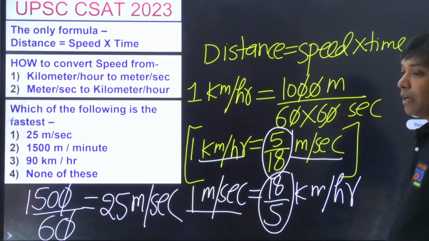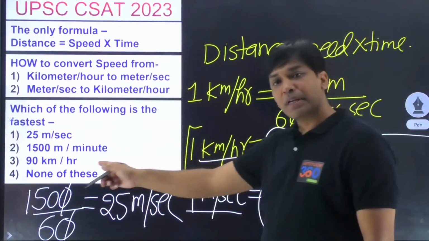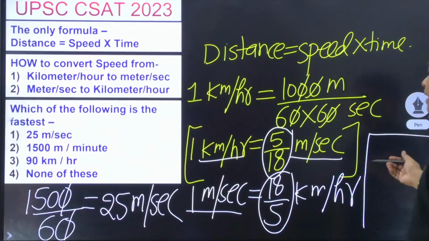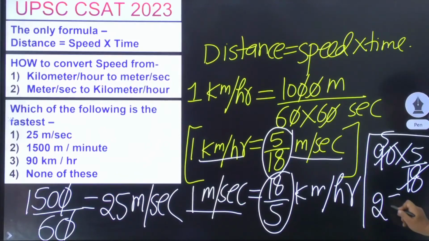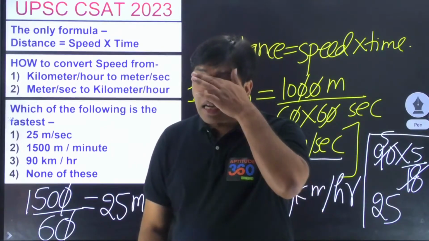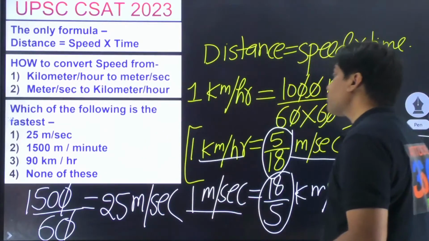And then the third option out here, 90 kilometer per hour. What did I tell you? How do we convert kilometer per hour? By multiplying that with 5 by 18. So that comes out as 90 into this value, and this comes out as 25 meters per second, and hence they are all equal. Are we clear with this?